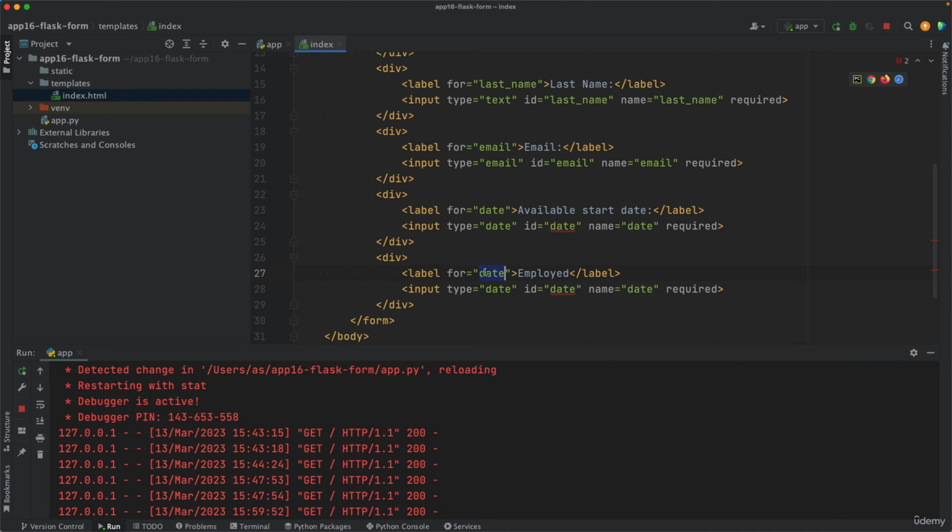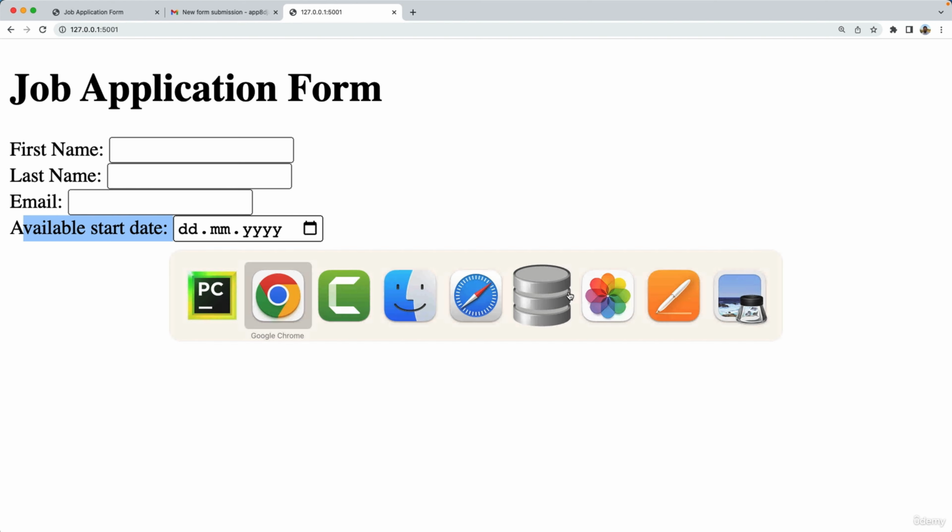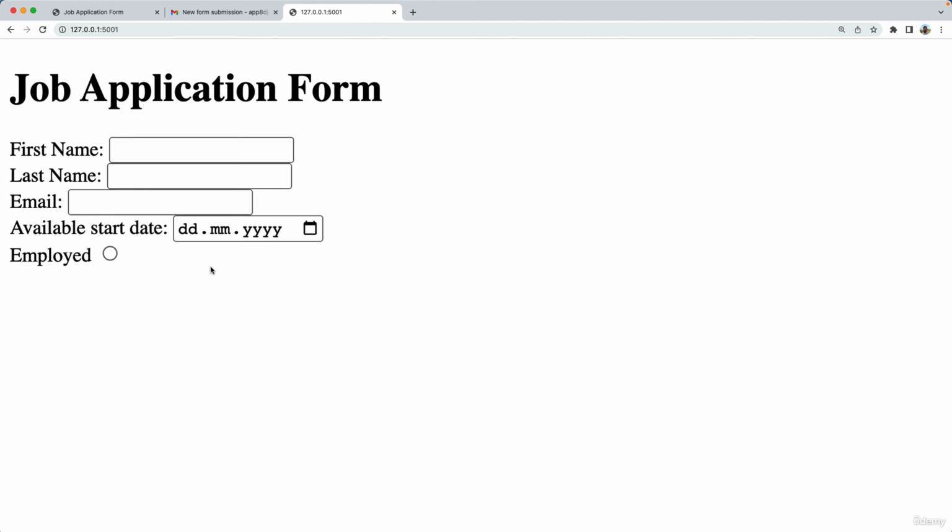So for employed, so that will be the ID of the input type. So input type, this will be a radio type, right? So that's the label of this radio widget. The ID is going to be employed. The name also employed. And this will look like this on the website.